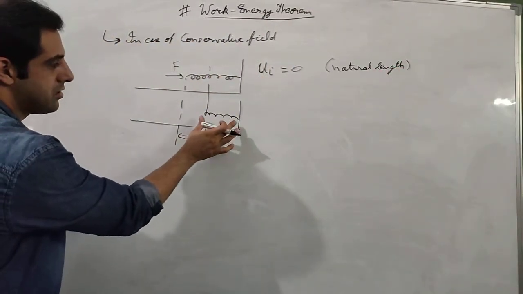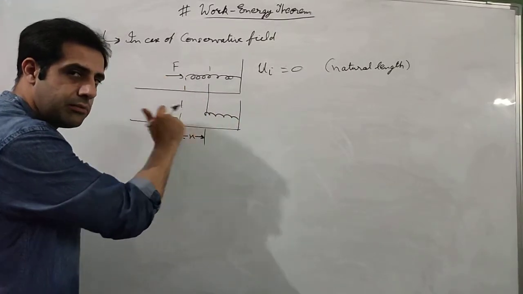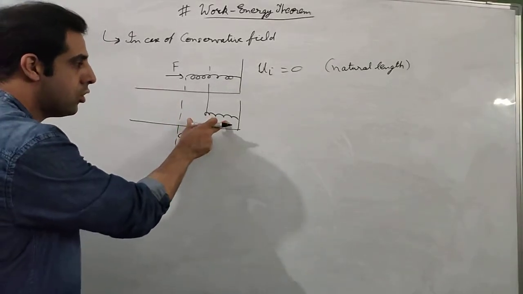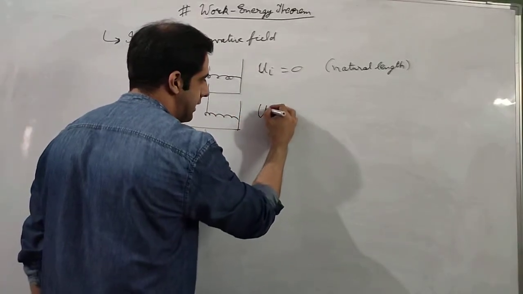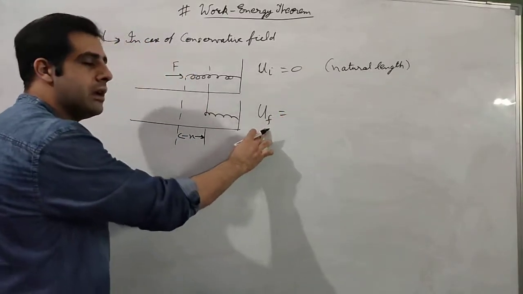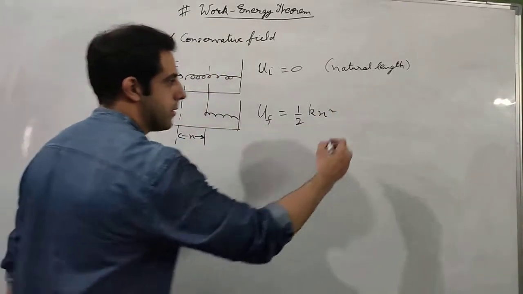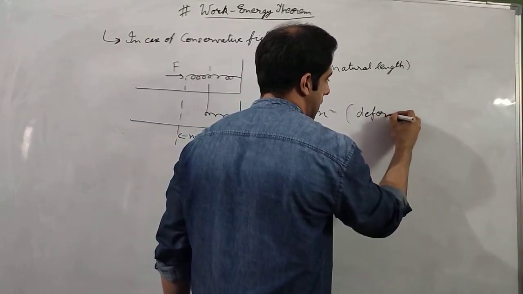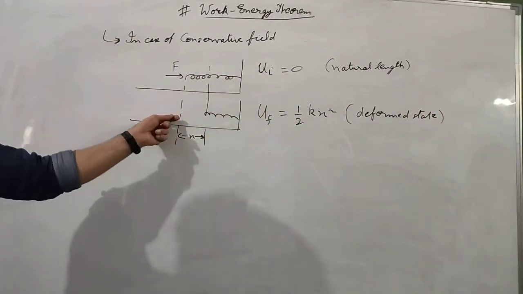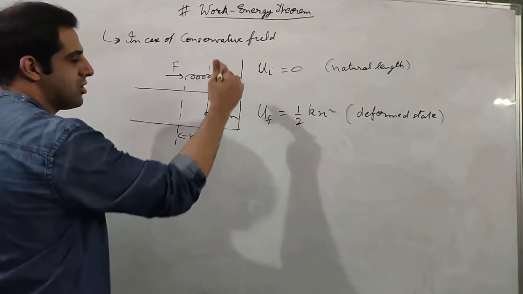Now after the force is applied and the spring is compressed, there must have been some restoring force in the opposite direction, so this force has to do some work. That means now in this position there will be some potential energy, because some work is done against the restoring force, and this will be the final potential energy, given by the formula half kx square. We can write this for the deformed state. Now this deformed state can be compression, and it can also be elongation, that is stretching of the spring.